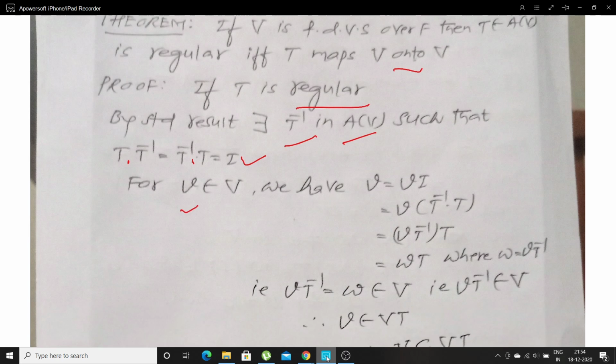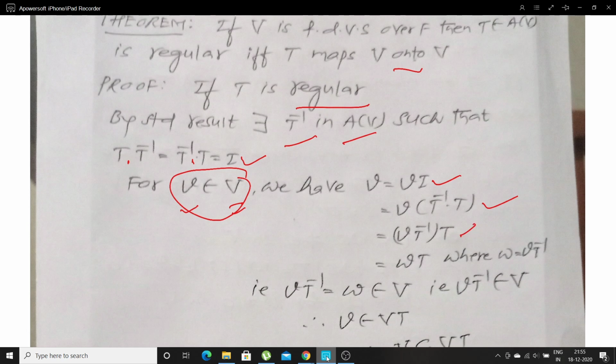Take an element v, a vector belonging to the finite dimensional vector space V. This can be written as v equals v times I. Again, I means either you may take T dot T inverse or T inverse dot T. Here I have taken T inverse dot T. I is replaced by T inverse dot T. Grouping, we get this.